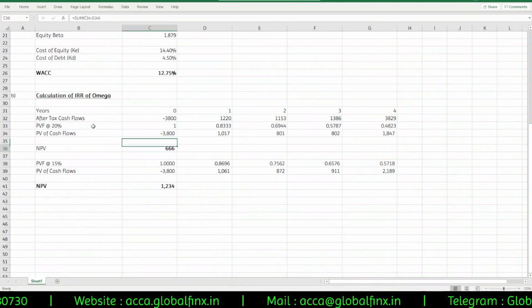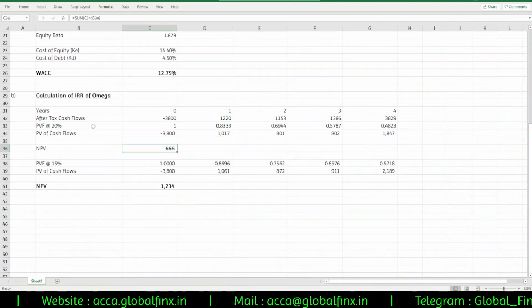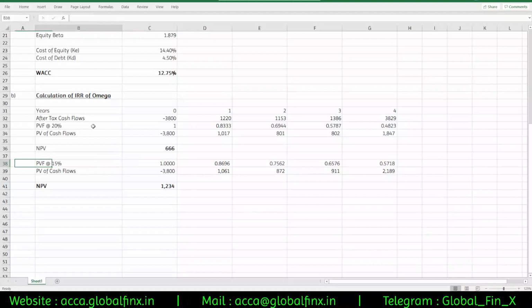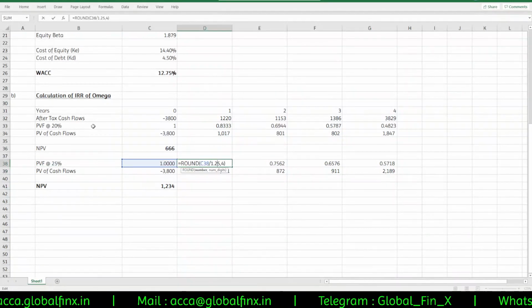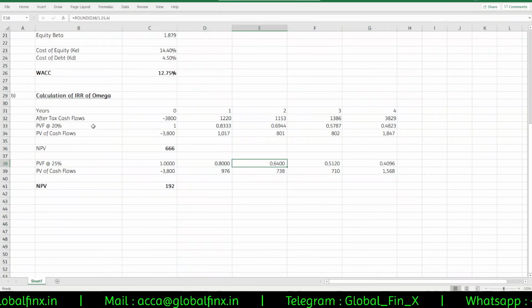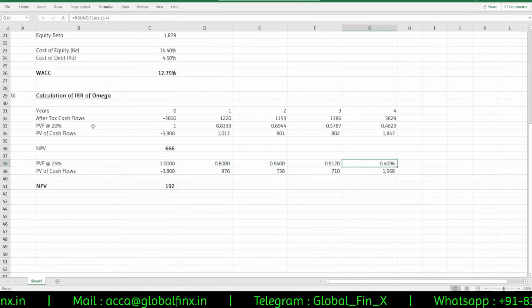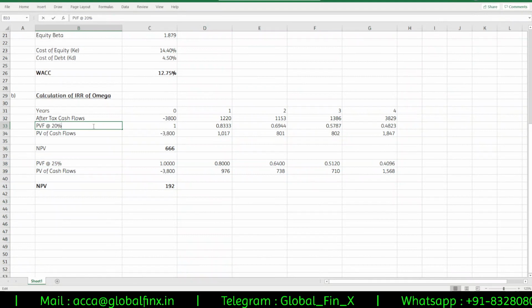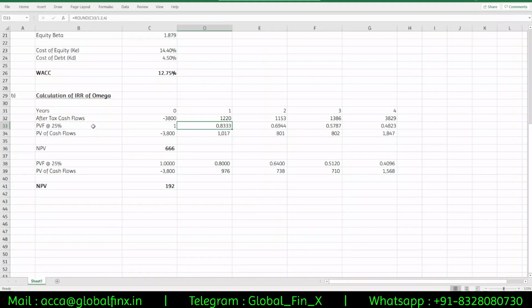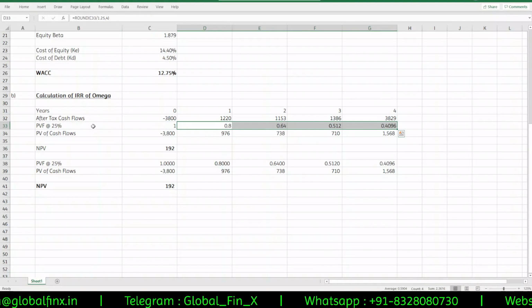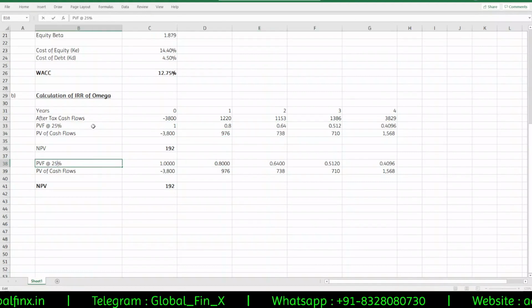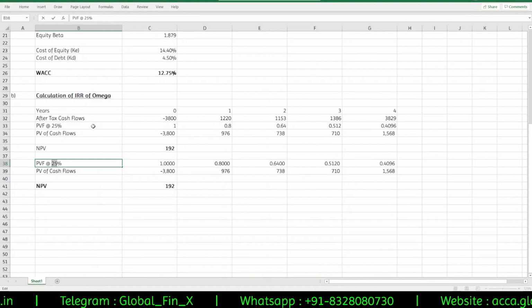At 20% we are getting very close, I'm not sure if it's very close or not. If I'm using 25%, still positive, so let's make this 25. This is the advantage of doing it on Excel. Let's make this 30.